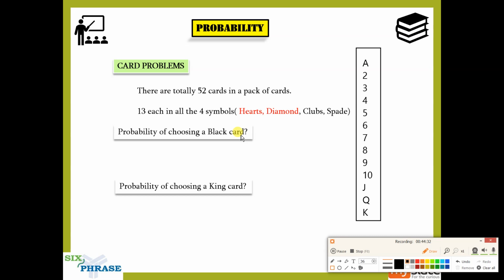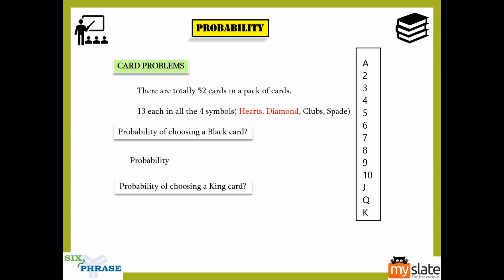Anyway, now the probability of choosing a black card. How do you read this? I told you, whenever you see the word probability, you have to replace it with favorable by total. You have to find the probability of choosing a black card. Now probability, as you know, is equal to favorable by total, right? So you know this is the formula.